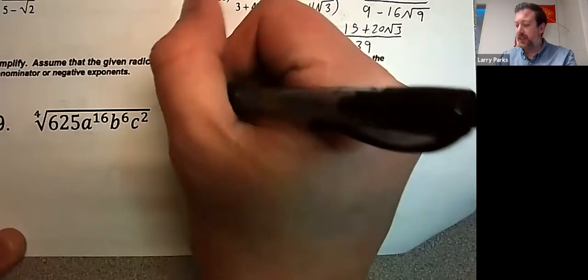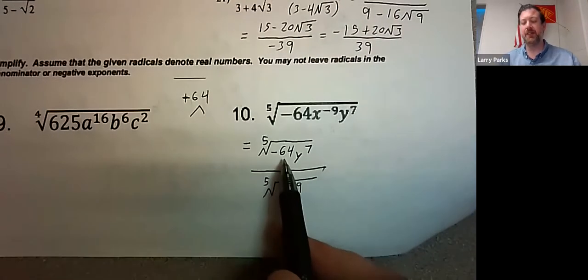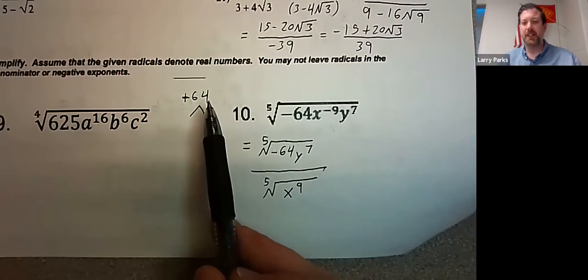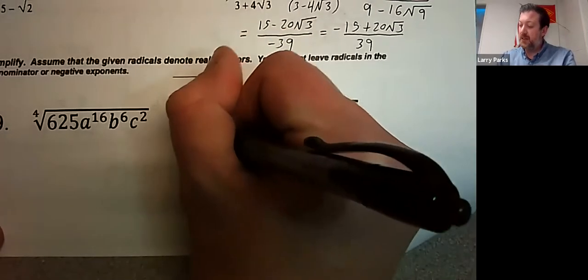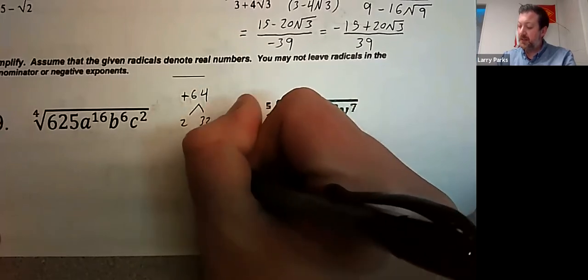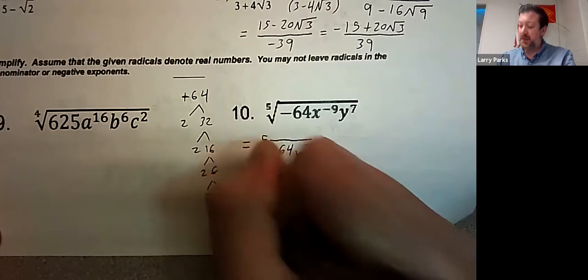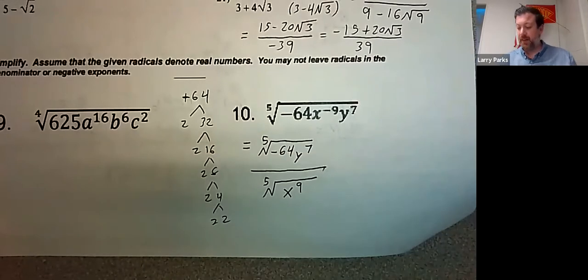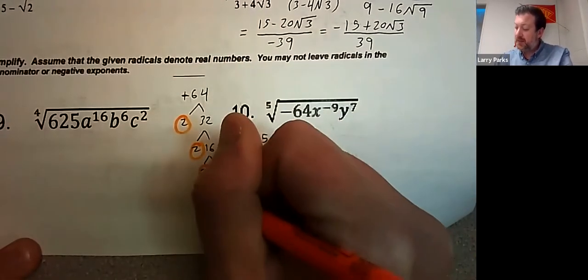Actually, let's just do 64. And remember that the 5th root of a negative is going to be negative. Okay, so 64, that's 2 times 32, 2 times 16, 2 times 8, 2 times 4, 2 times 2. So I'm looking for 5 2's. I have 1, 2, 3, 4, 5.